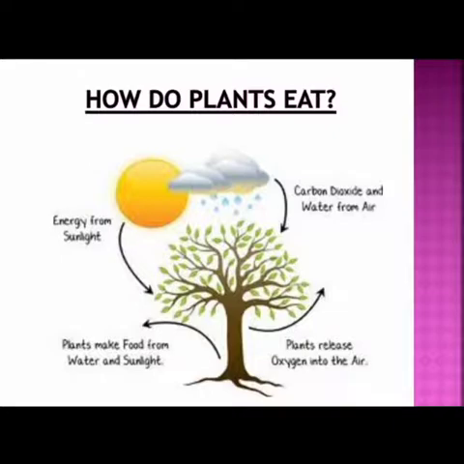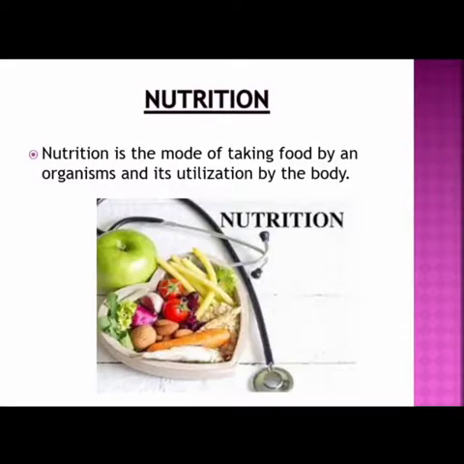How do they obtain the nutrients? For example, you can see energy from the sunlight. The plants utilize sunlight from the sun, carbon dioxide and water molecules in the atmosphere, and nutrients from the soil. They absorb all these things and synthesize their own food. So that is how the plants make food from sunlight as well as water. They release oxygen to the air and utilize carbon dioxide in the synthesis of food.